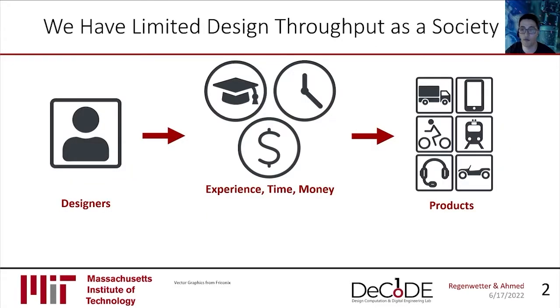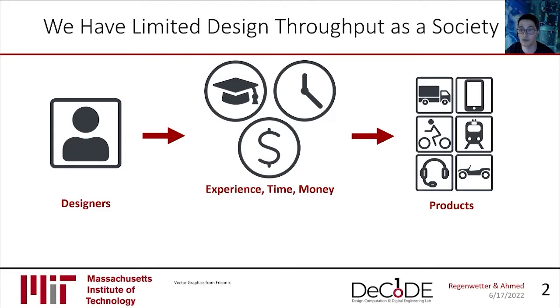I'd like to start off the presentation with my personal view on why design automation is important. At its core, engineering design is usually iterative, it's time-consuming, costly, and often requires experience and engineering expertise. And as a society, this limits our design throughput. We of course have limited time, limited money, and only so many experienced designers.